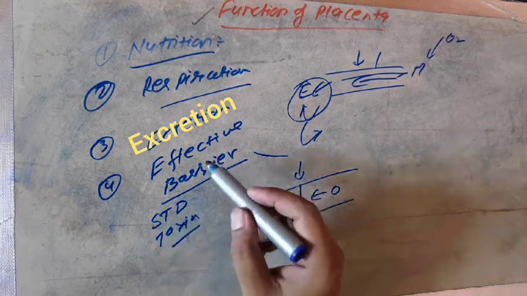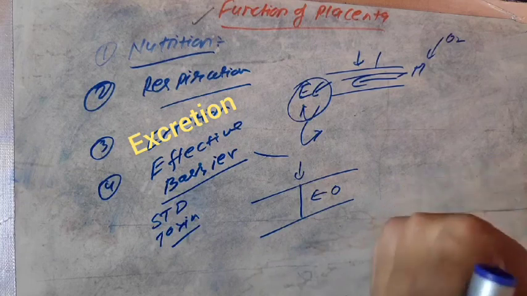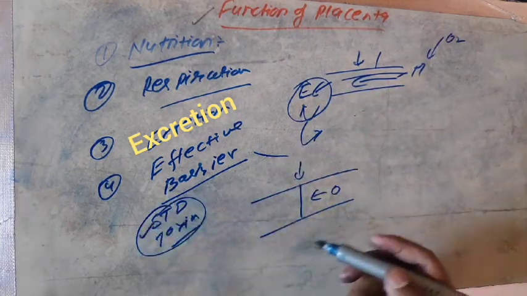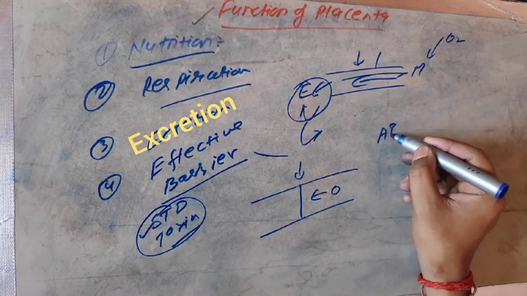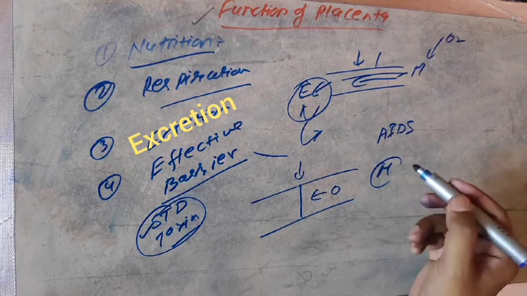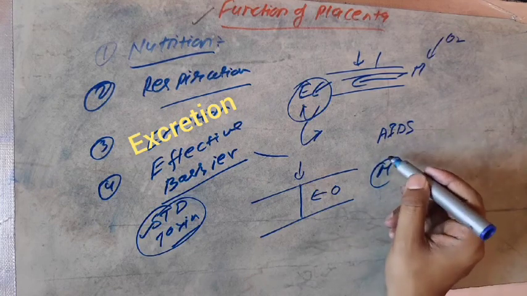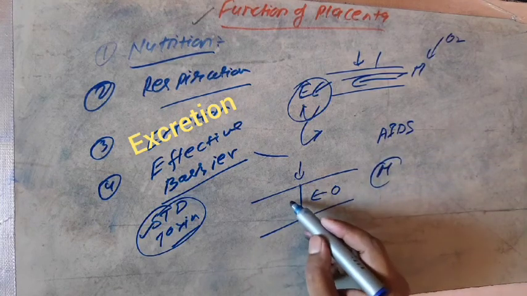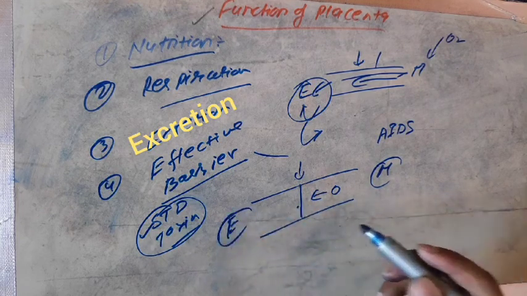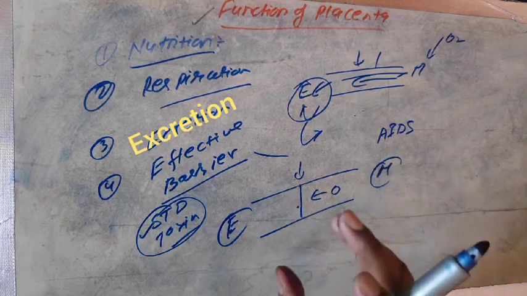Listen carefully. It does not act as a barrier for important substances. It acts as a barrier only for some STDs like AIDS. If the mother is suffering with AIDS, then the virus that is available in the mother's blood is never able to cross the barrier of the placenta and reach the embryo. That's why it is an effective barrier.